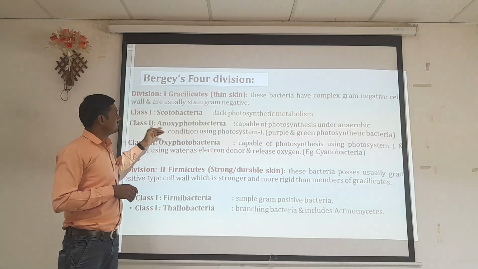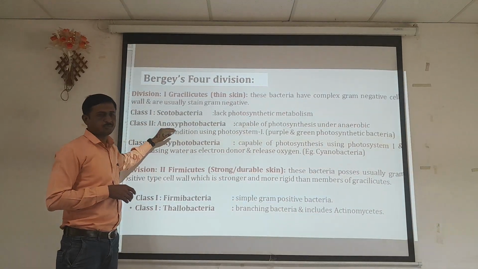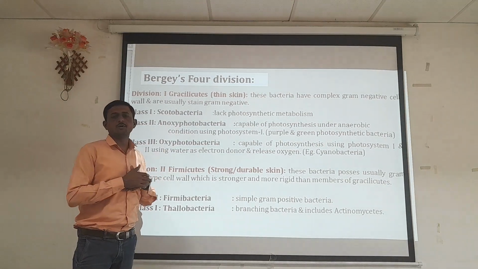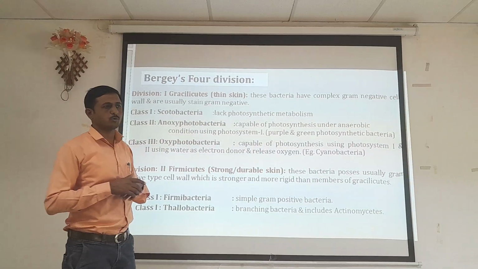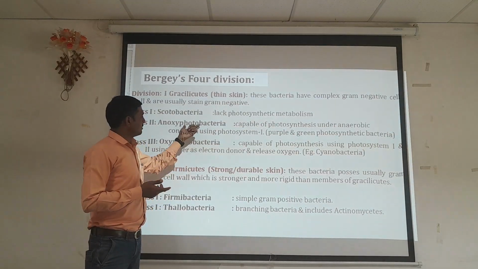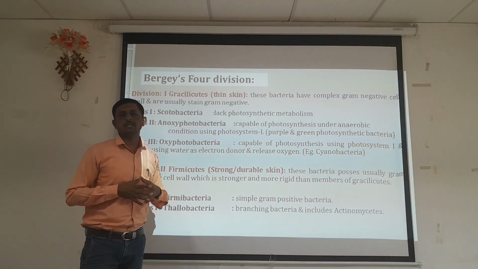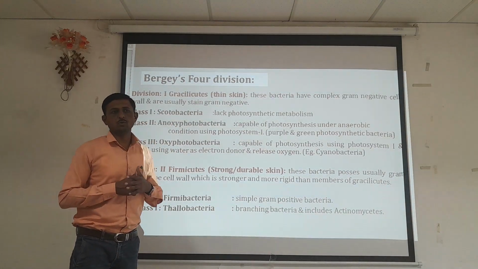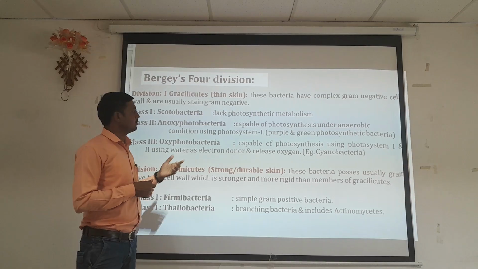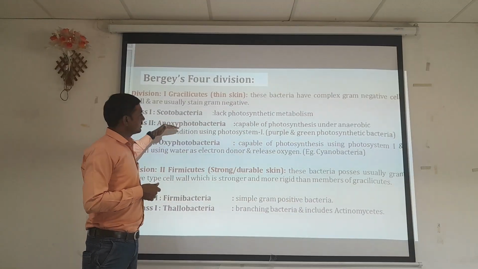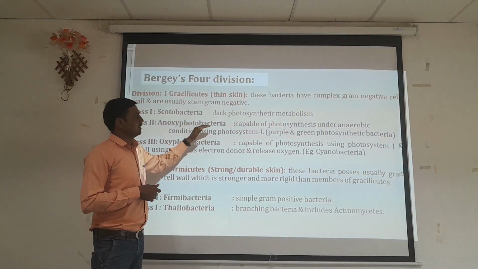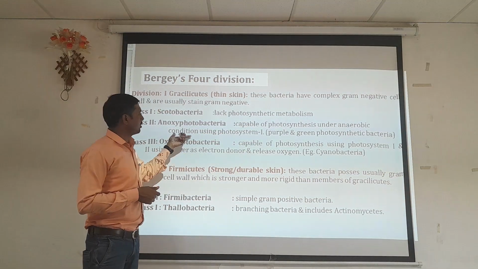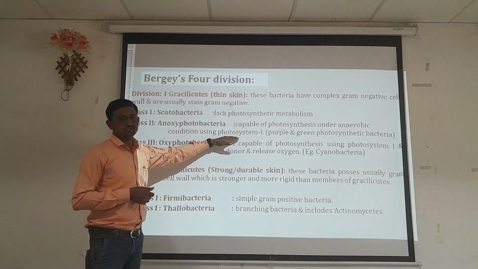The second class is Anoxyphotobacteria. These organisms use light energy for the production of energy, and we can also categorize organisms by their requirement for oxygen. By the name of the class, these organisms are capable of photosynthesis under anaerobic conditions, that is, in the absence of oxygen, using photosystem 1.